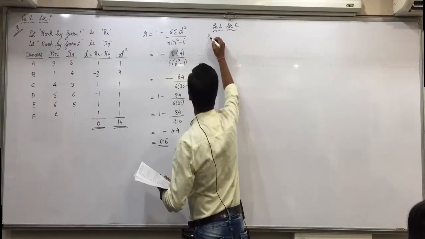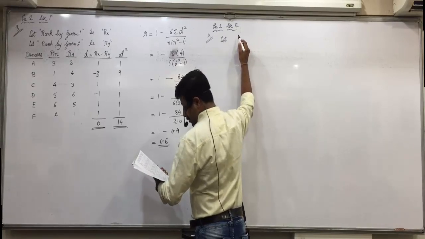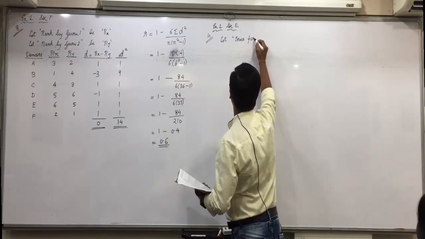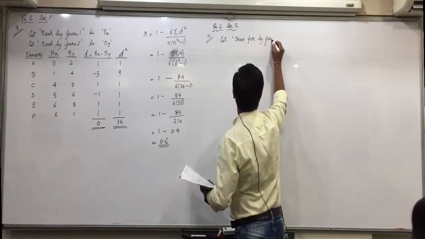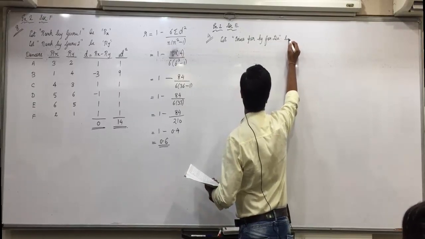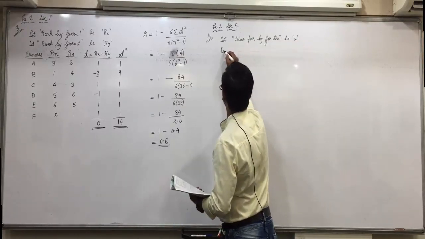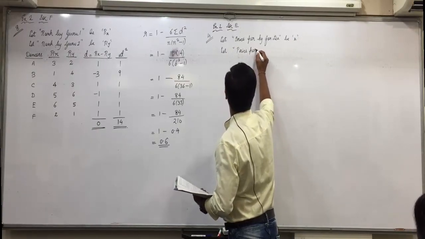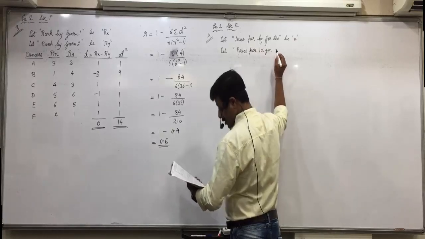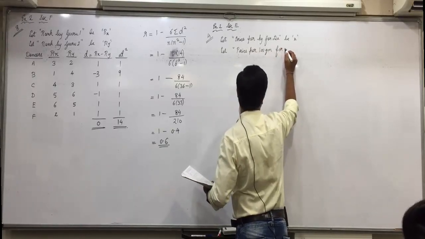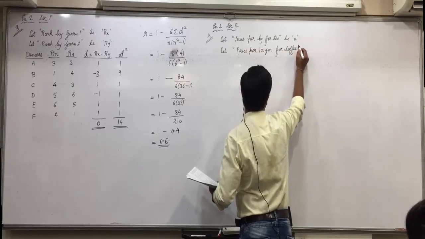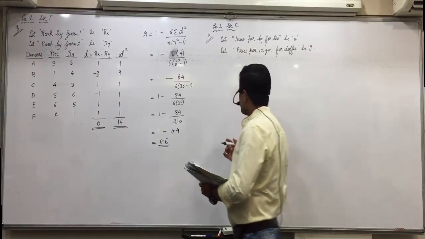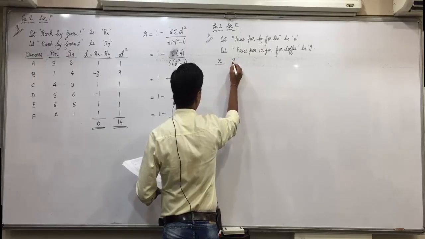Question number 4. Let price per kg for tea be X, and let price per 100 gram for coffee be Y. So first we'll write the values of X and Y.